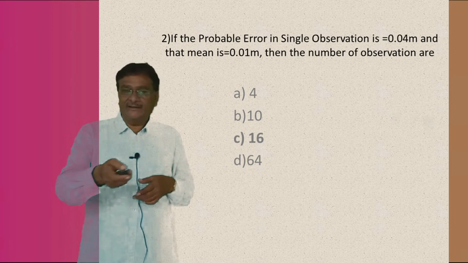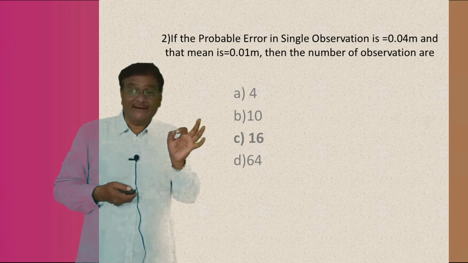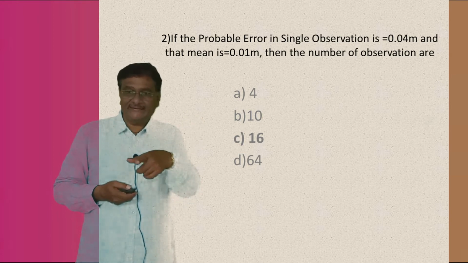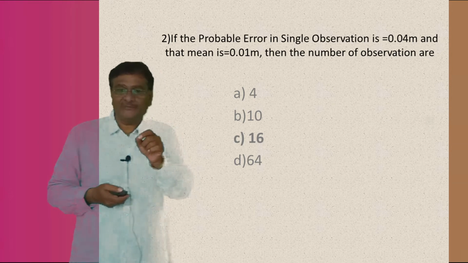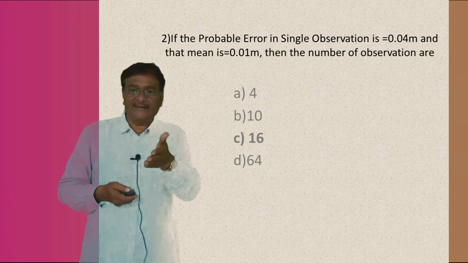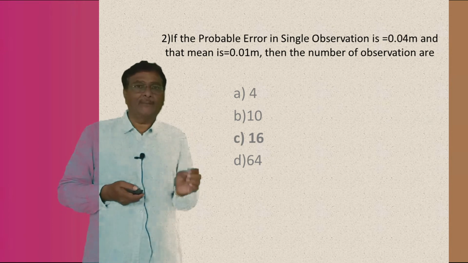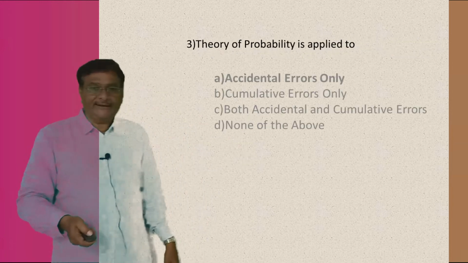So, that is one. For this particular question, the right answer is 16, option C. If the single observation error is 0.04 and the mean error is 0.01, then the number of observations will be 16. Okay, let us go to the next question.